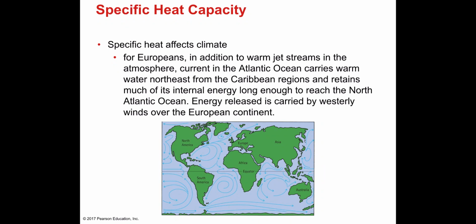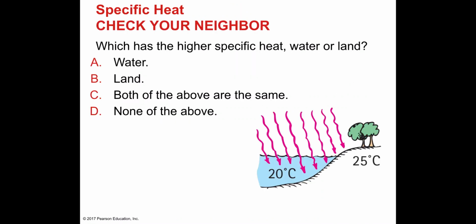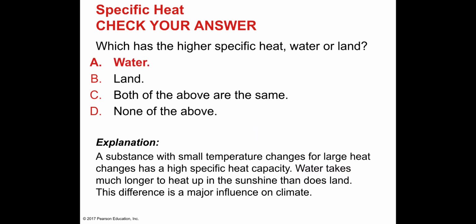The energy released is carried by westerly winds over the European continent. Which has a higher specific heat, water or land? Obviously, water. It takes much more heat to heat up water than to heat up land. That's how you need to think about it.